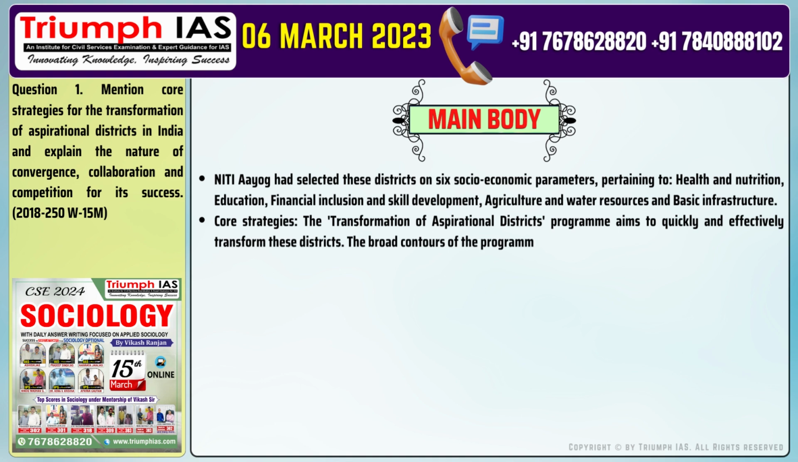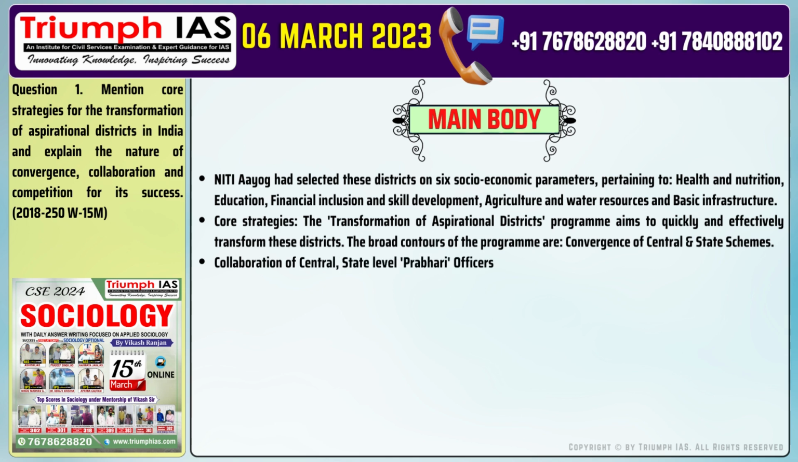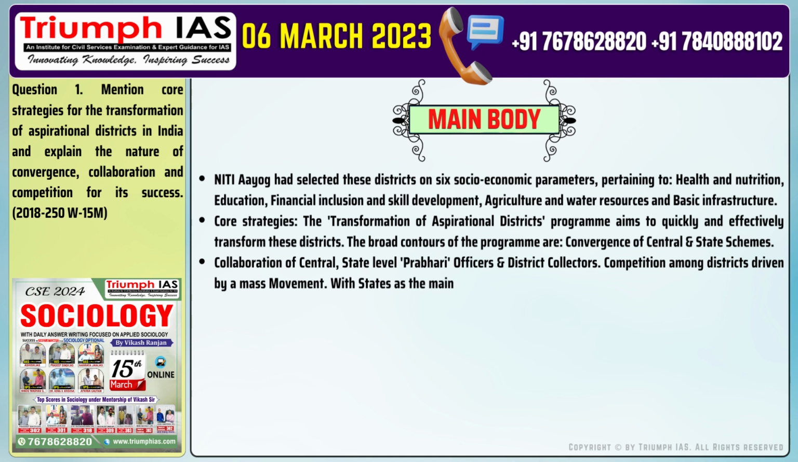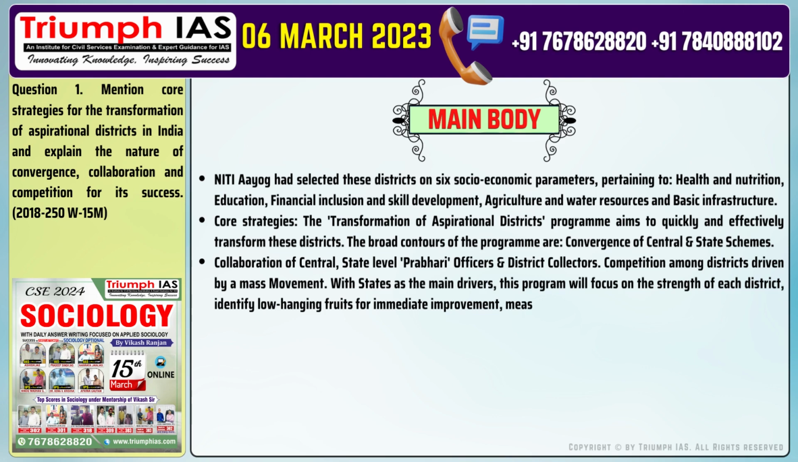The broad contours of the program are: convergence of central and state schemes. Number 3. Collaboration of central, state-level Prabhari officers and district collectors. Competition among districts driven by a mass movement. With states as the main drivers, this program will focus on the strength of each district, identify low-hanging fruits for immediate improvement, measure progress, and rank districts.